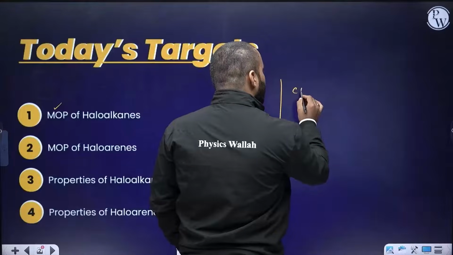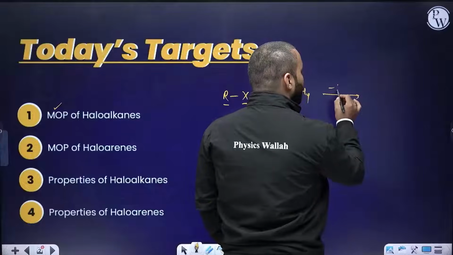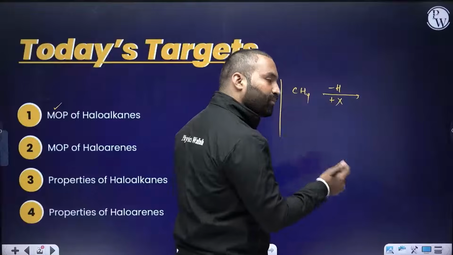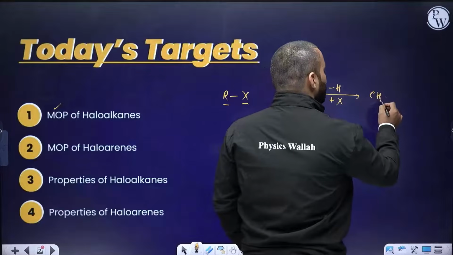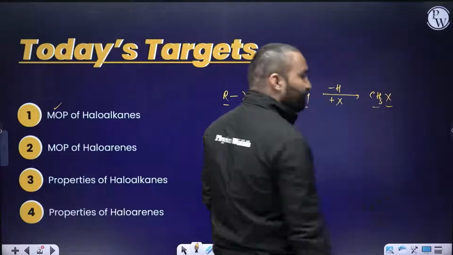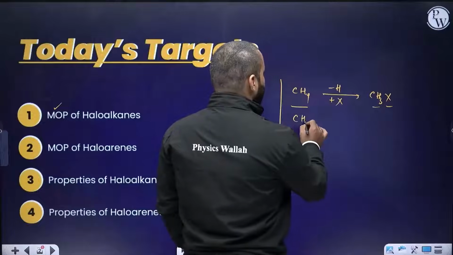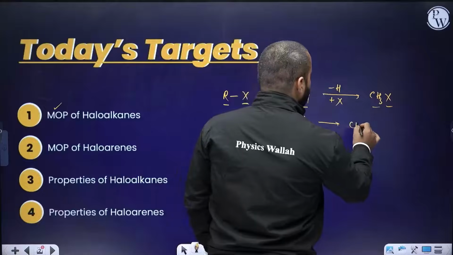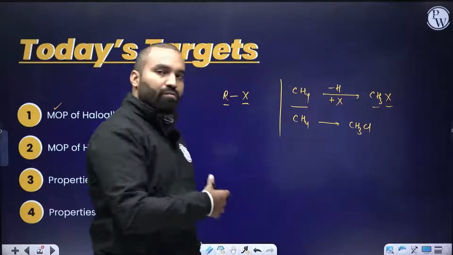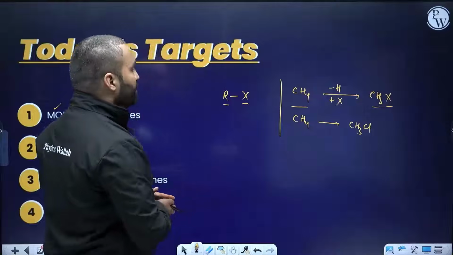Let's start with methane. So CH4 is methane. Suppose from here I subtract one of the hydrogens and add one halogen. X is a general representation for halogen. That becomes CH3X. So from methane, I could prepare halomethane. You can prepare CH3Cl, so chloromethane, bromomethane, fluoromethane, iodomethane. Anything that you wish, you can prepare out of all these halogens available to us.